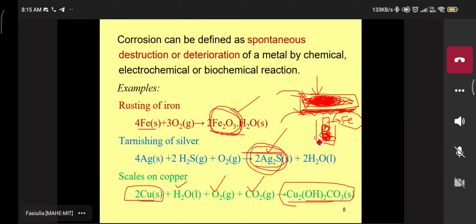Understood? In the periodic table, different types of metals are there. They are classified as active metal, passive metal, and noble metal. Any doubts?